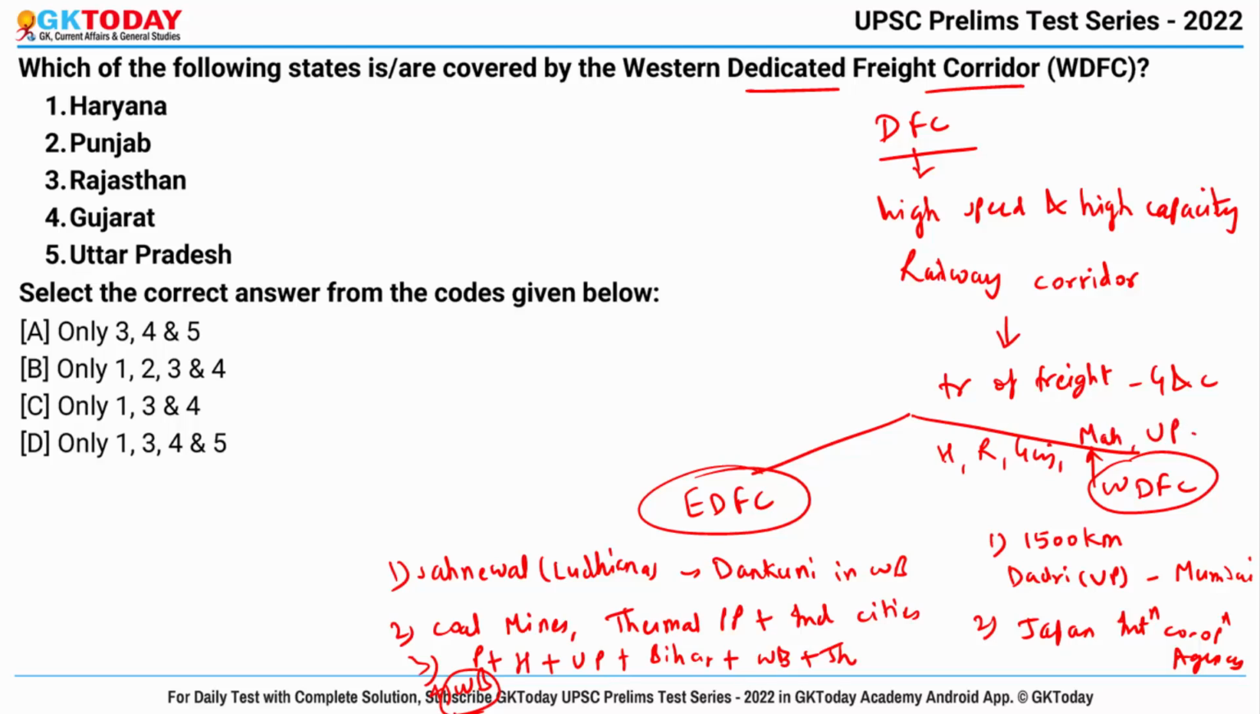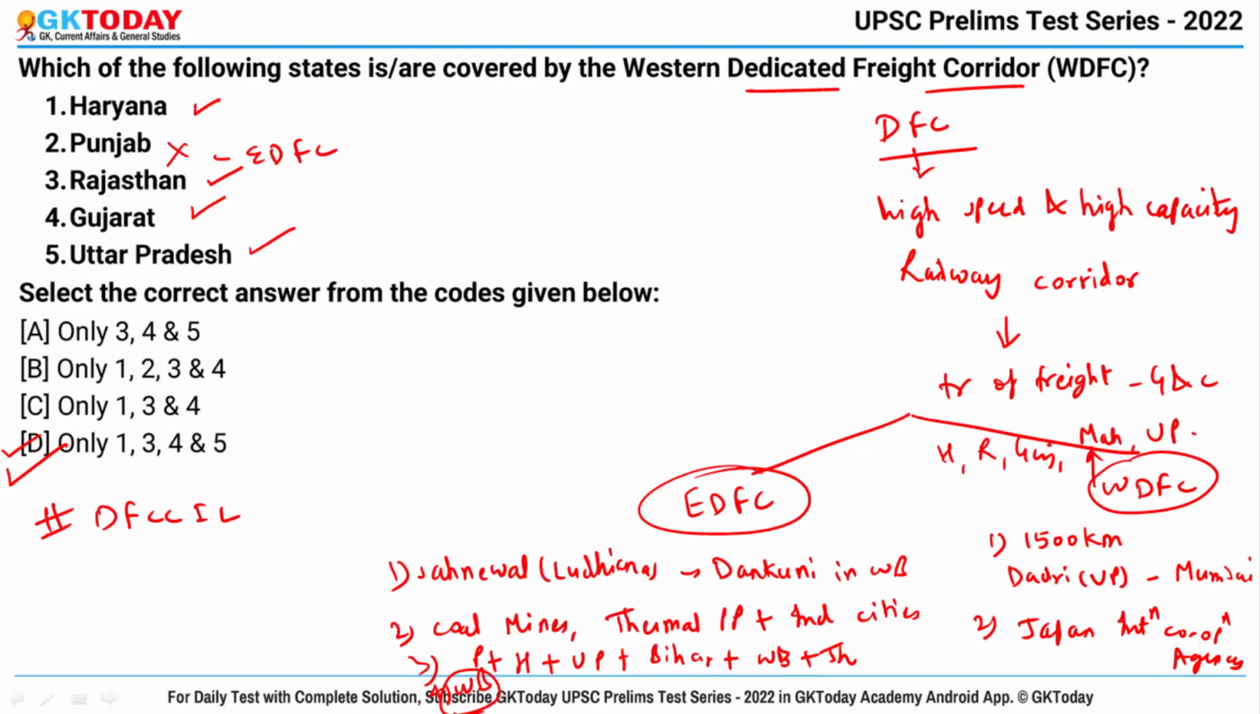Fine. Now coming back to the question, let's see which of the following states are covered under WDFC. Haryana, yes. Punjab is not there. Punjab is in EDFC, not in WDFC. Rajasthan, yes. Gujarat, yes. Uttar Pradesh, yes. Correct answer becomes only 1, 3, 4 and 5. Now what is